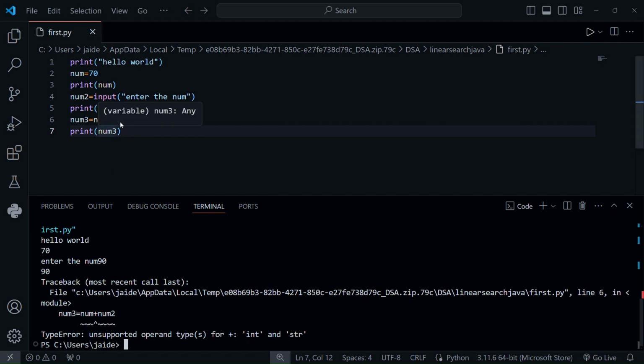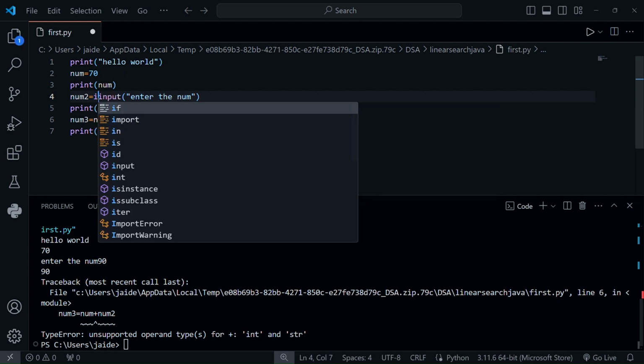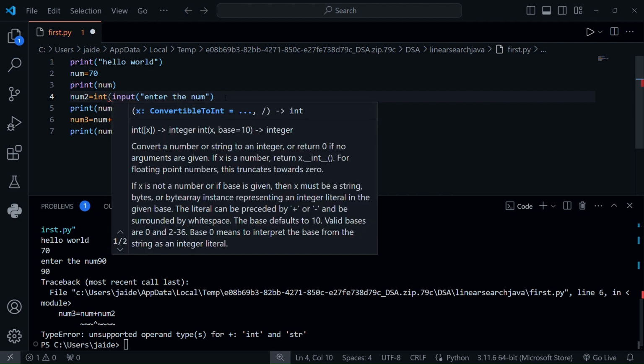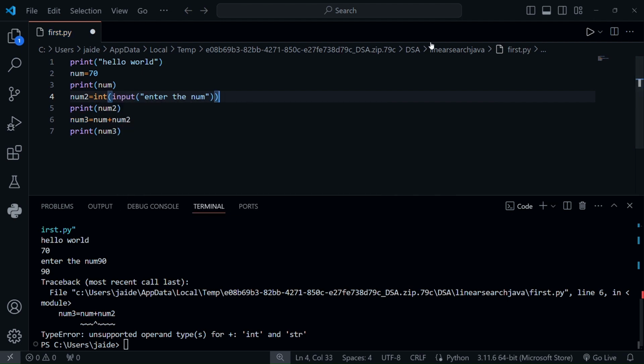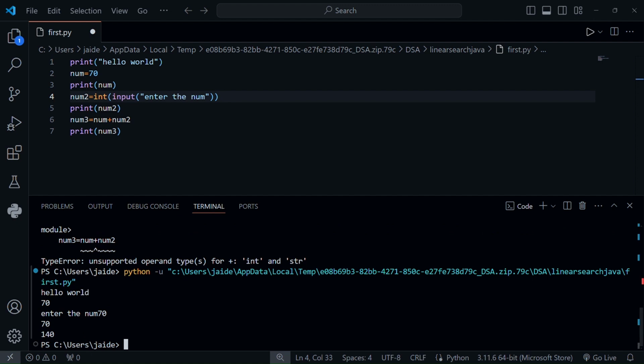The error is this: we take input, and by default it takes input as a string. So we have to convert it into int. So type here int and then bracket. Now save again and then run. So hello world 70, enter the num, we take 70, then the answer is 140. It will add it and print. So this is the addition.